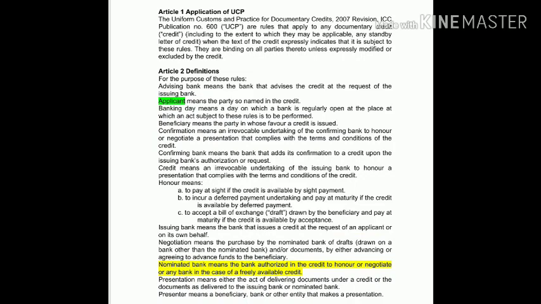That is why the applicant may not make the payment in the future, and that is why a bill of exchange is needed for that. So only for acceptance LC is a bill of exchange needed. So that is all about Article 1 and 2.